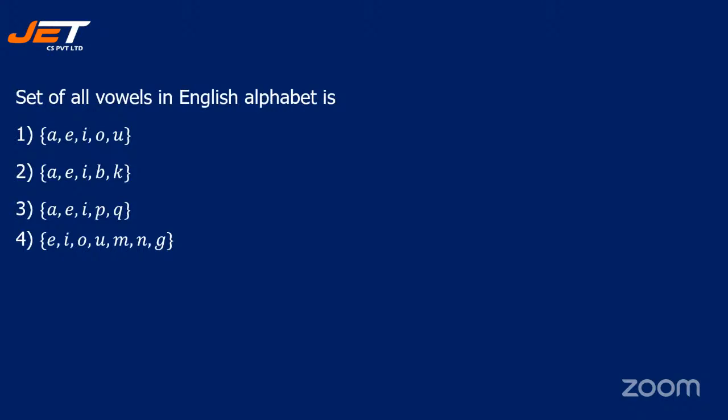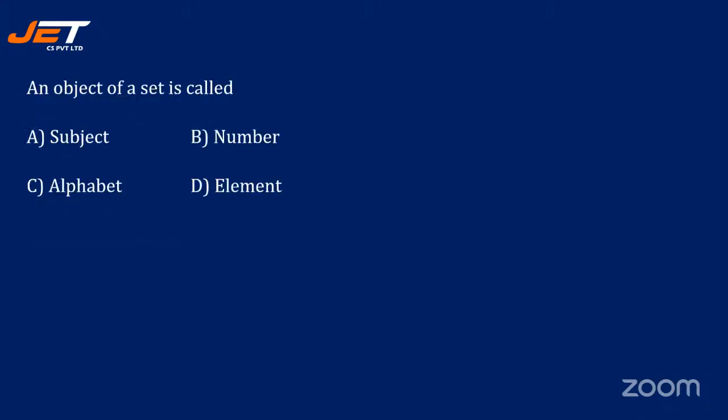See the next question. The set of all vowels in the English alphabet is: A, I, O, U; A, I, B, K; A, I, P, K; A, I, O, U, M, N, G; or A, E, I, O, U. It should become that, that's the vowel, isn't it? Option 1.